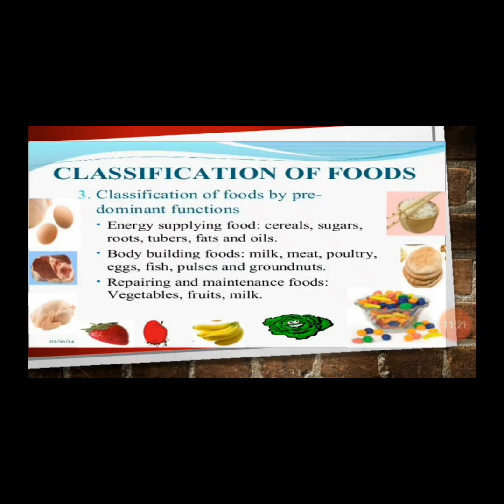Classification of foods by predominant functions. Now, I know there are 7 classes of food which we mentioned earlier: carbohydrates, proteins, fats and oils, vitamins, mineral salts, roughages, and water.